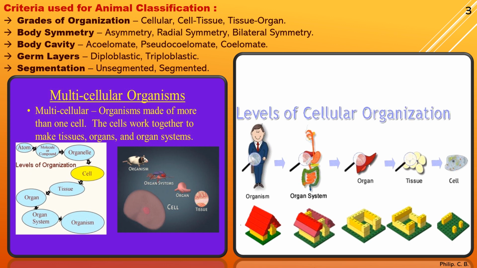Again, if you go to a much deeper level, I put that image as well. That is atoms, which further form molecules and compounds, which further form organelles, that is the cell, tissue, organ and organ system, and finally the organism. So these are the levels of organization.